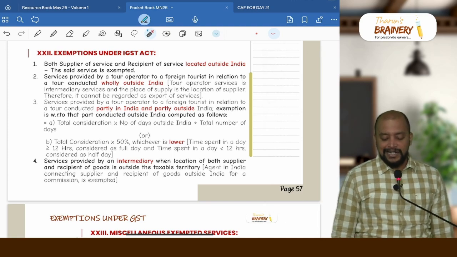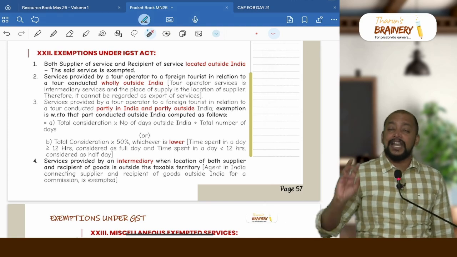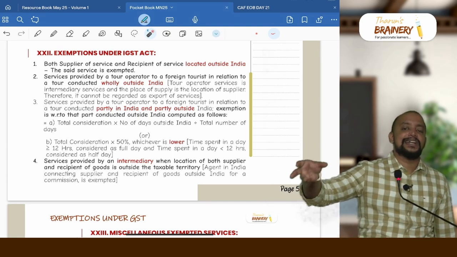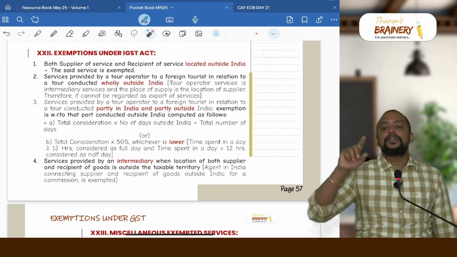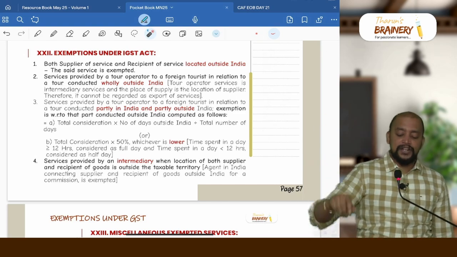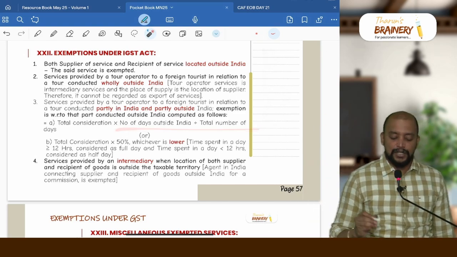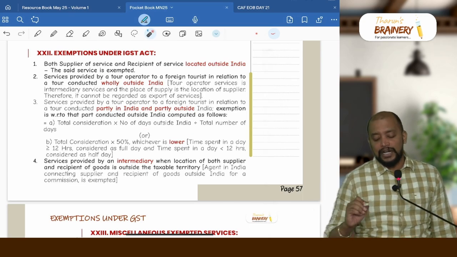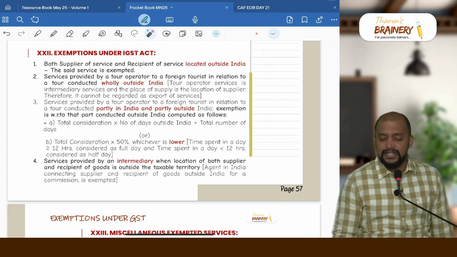What if the tour is partly in India, partly outside India? To the extent of tour conducted outside India, it is exempted. That is, A, total consideration into number of days the tour is conducted outside India divided by total number of days, or B, total consideration into 50%, whichever is lower.